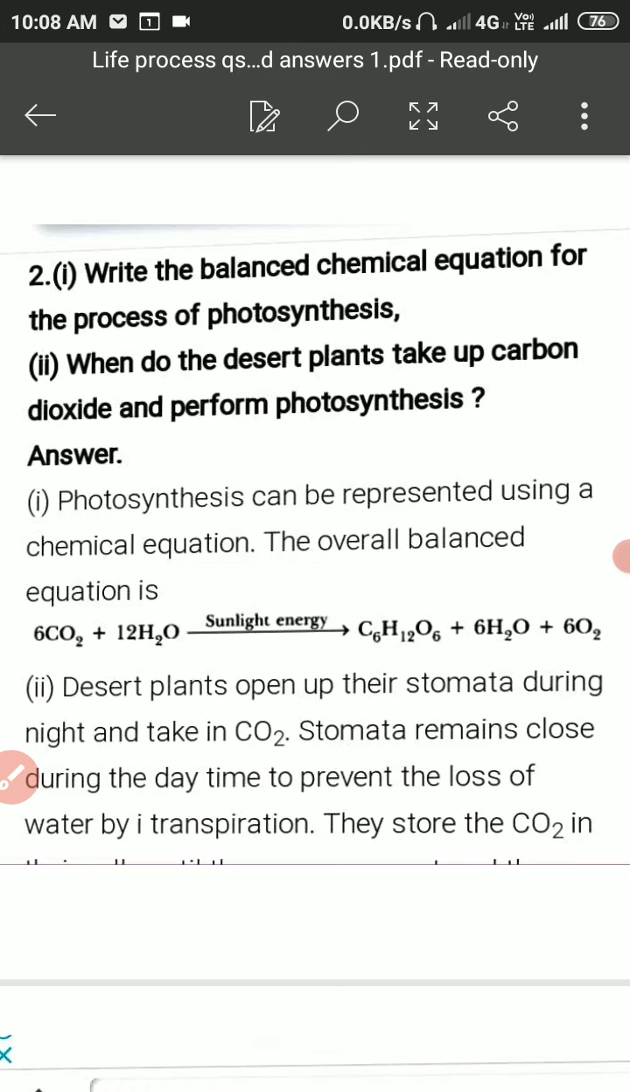Earlier it was considered that 6 molecules of carbon dioxide and 6 molecules of water were involved in the process of photosynthesis. But as per the modern theory of photosynthesis, there will be the utilization of 12H2O, because water gets released, that is 6 molecules. So this is the balanced equation of photosynthesis.